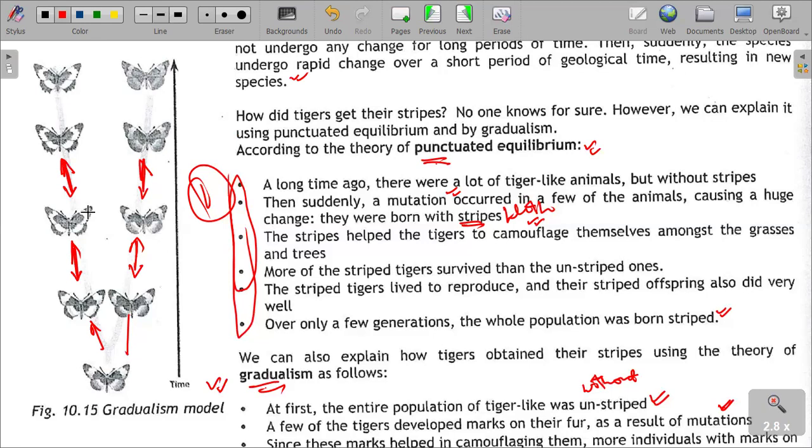So what happens there is that very little change may take place over hundreds or thousands of years. Very little change takes place over hundreds of years.